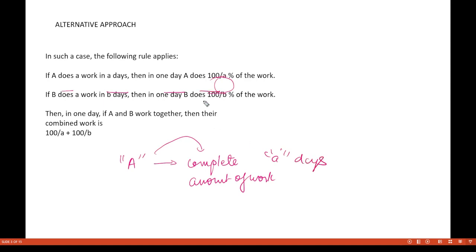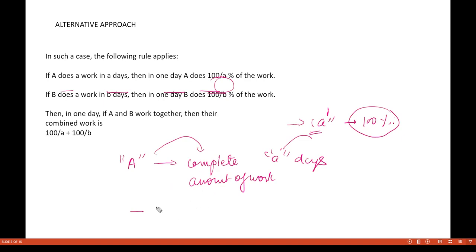Then in one day, how much work will be done? So person A is doing 100% of the work in 8 days, because complete work is 100%.